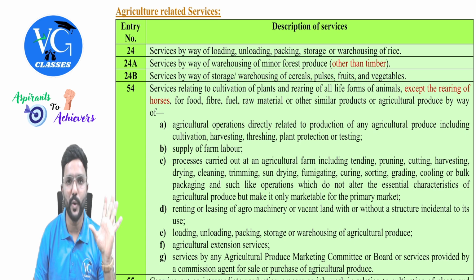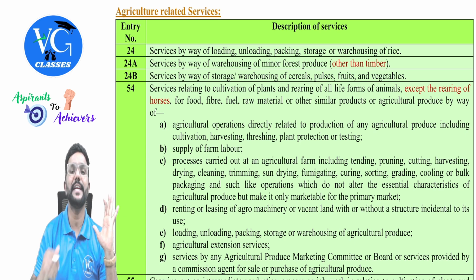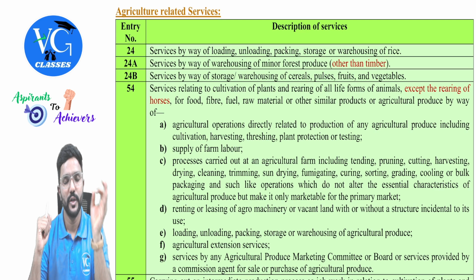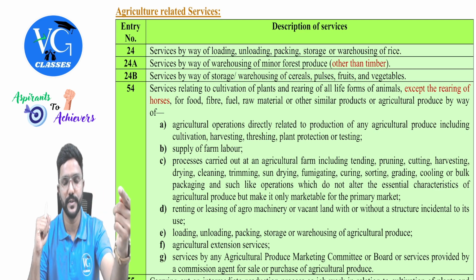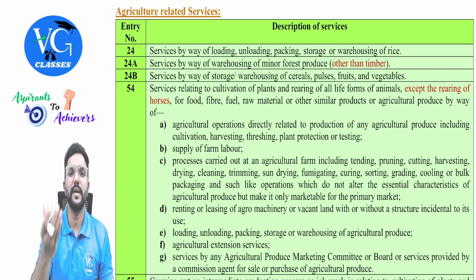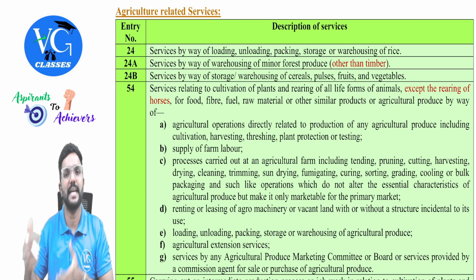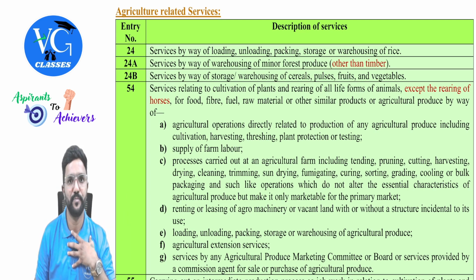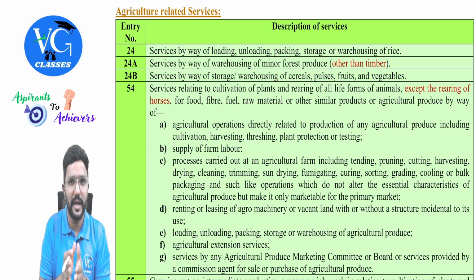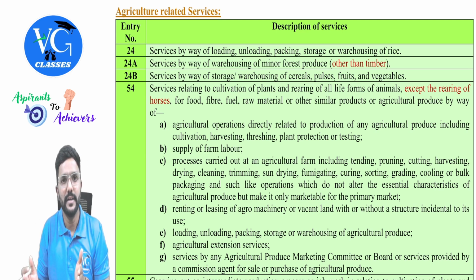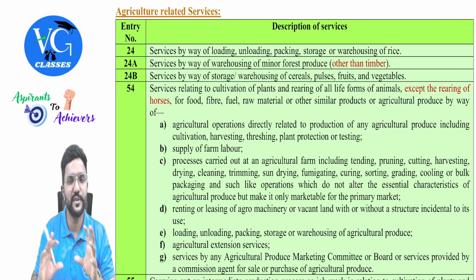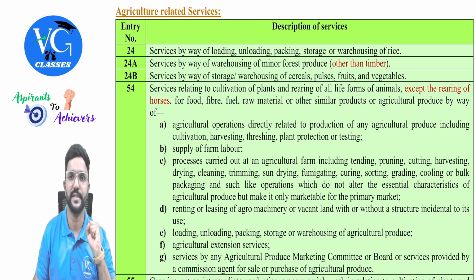Next, no, I am not growing, I am not cultivating the crops, I am letting it to you. So you are a tenant, you are using my land for agricultural activities. Now you grow crops, you will sell crops. Whatever you earn from sale of crops is agriculture income for you. And whatever rent you pay me, whether it is in money or in kind, it is agriculture income for me. And also they have told income from a farm building which is attached to the land or which is next to the land is also agriculture income subject to certain conditions. It should not be situated in a specified area. Some conditions are there. Yes, sir.